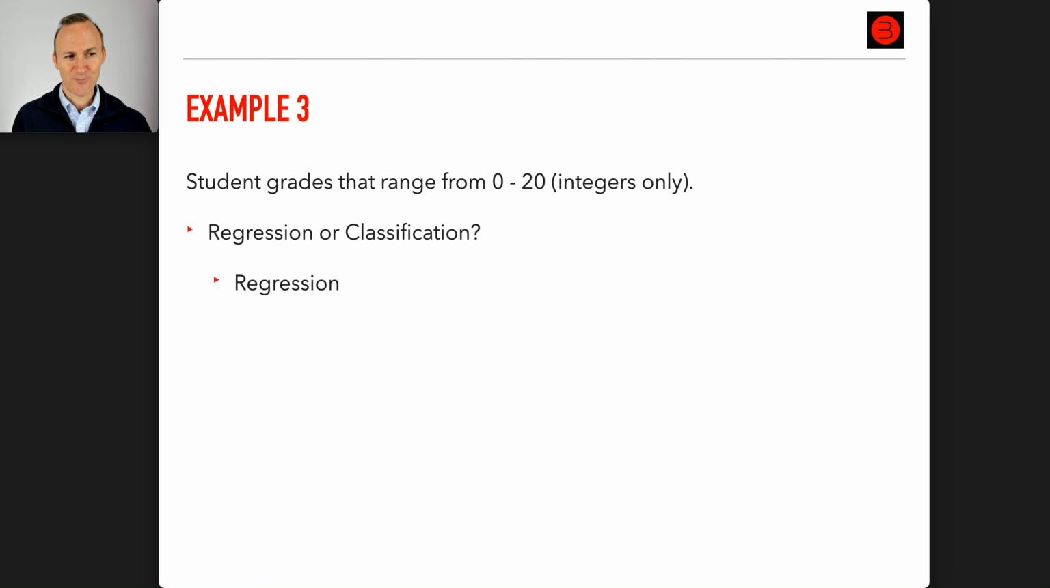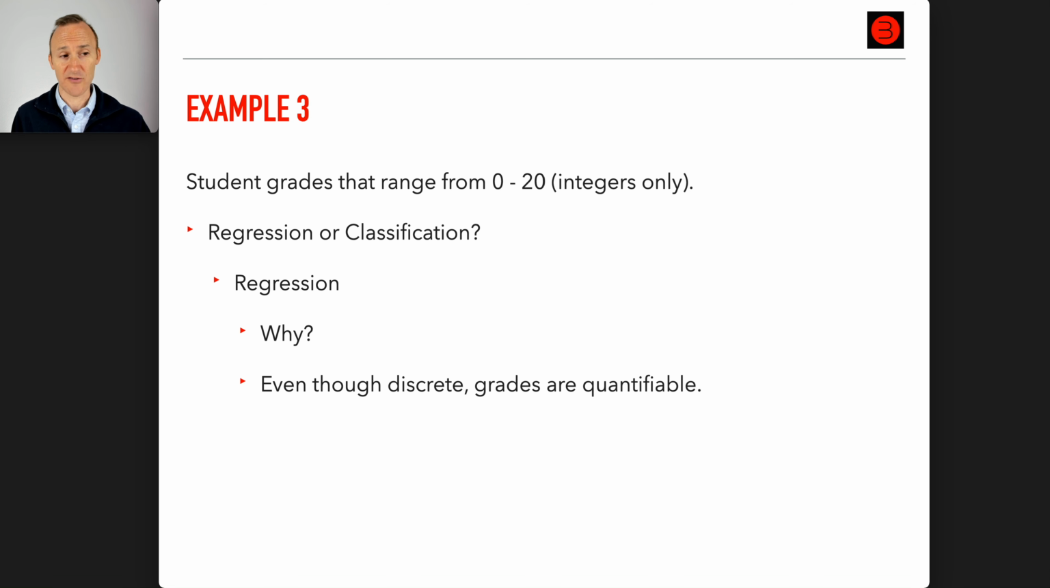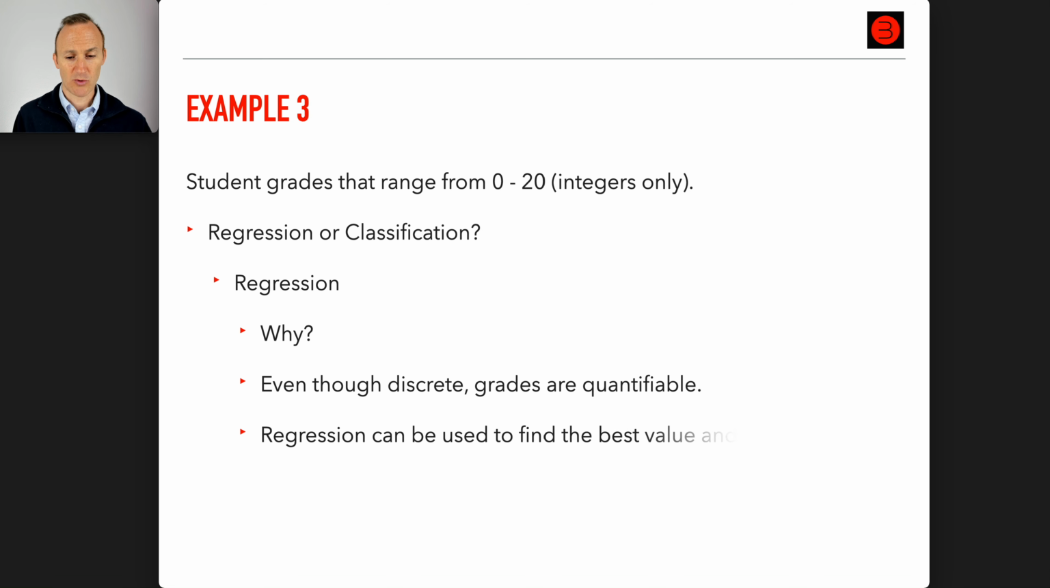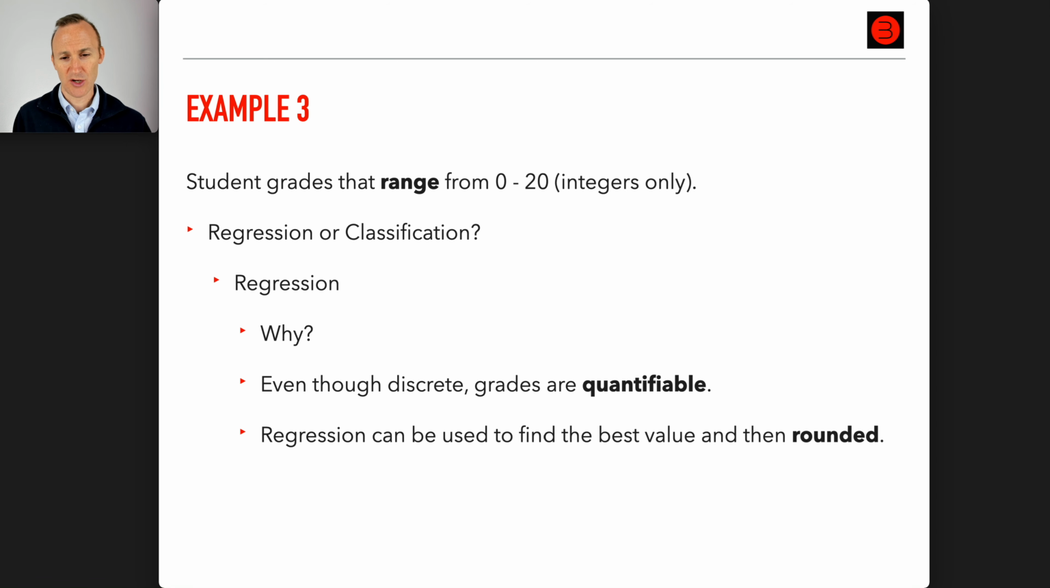Okay, so regression probably works best here. Why? Well, even though discrete, the grades are quantifiable. They're orderable. They answer the question, how well did somebody do quantitatively? Regression can be used to find the best value and then round it, right? So you could have a regression line, a score of 13.25, and then you could round that to 13. So 3 keys here that could indicate regression are range, quantifiable, and rounded.